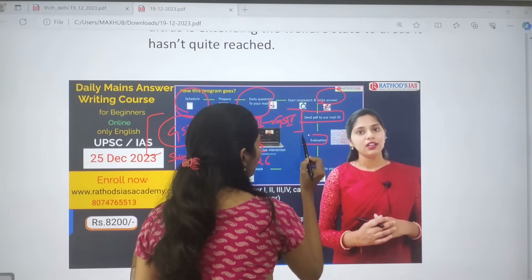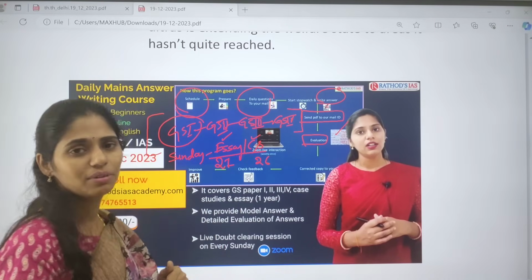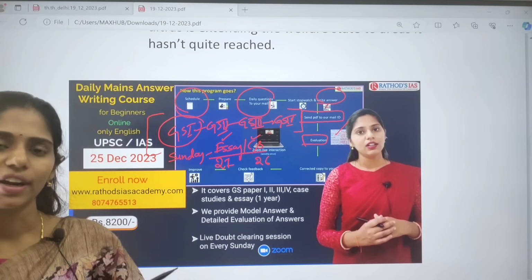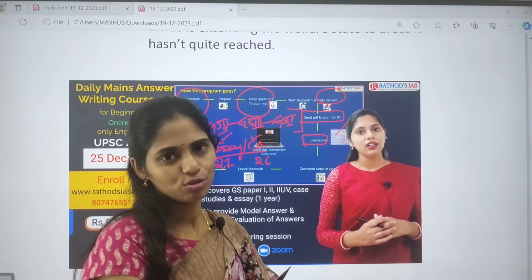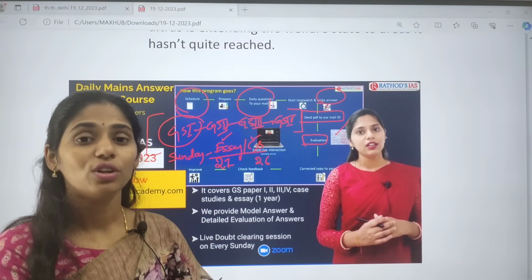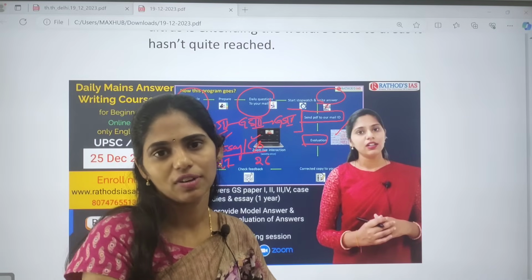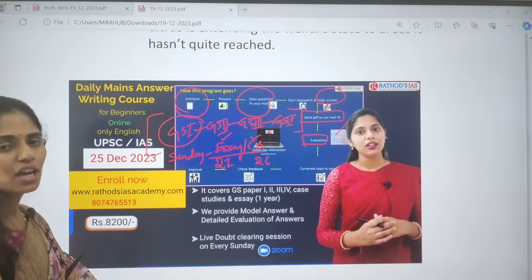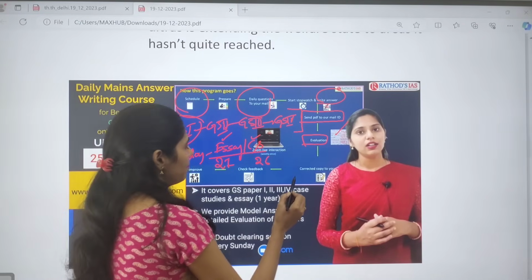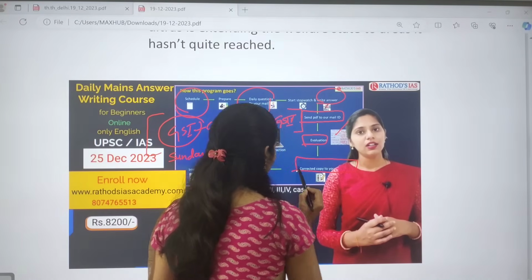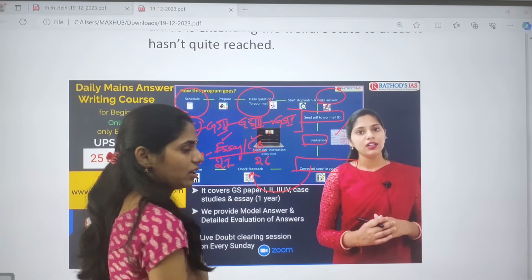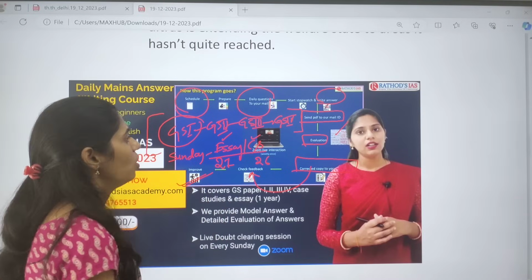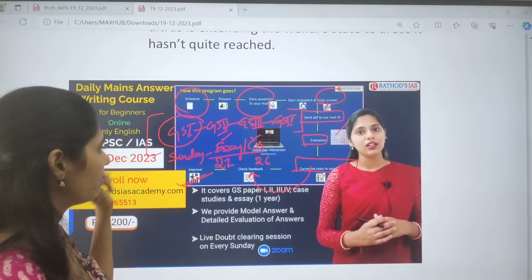So that the evaluation of your answer can be done. Okay, we will evaluate your answer and give you detailed feedback on how you are writing answers, where you have to improve, where you are going wrong, and where you are presenting well. All these things will be given in a detailed feedback. That evaluated paper will be sent to your email ID again and you will check the feedback. After checking the feedback, you will improve on that. Okay, so this is how the course goes.